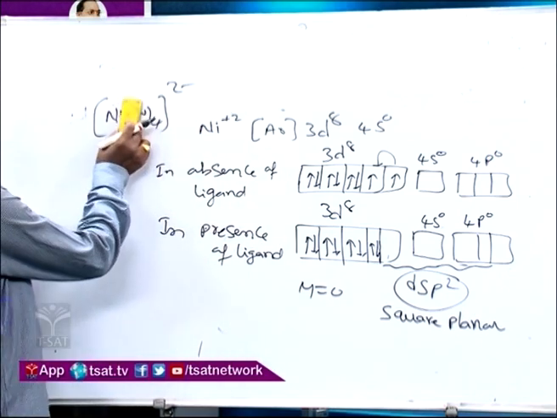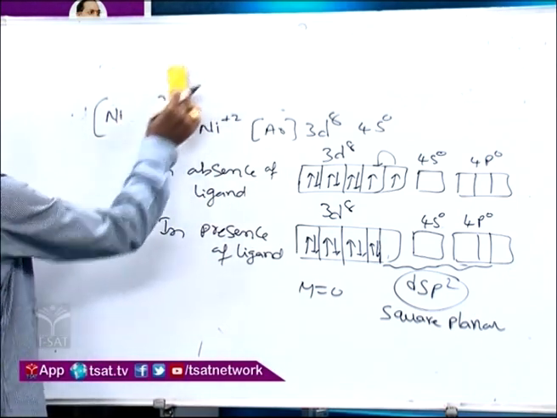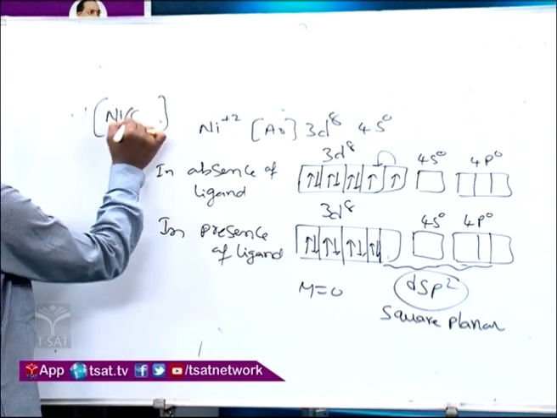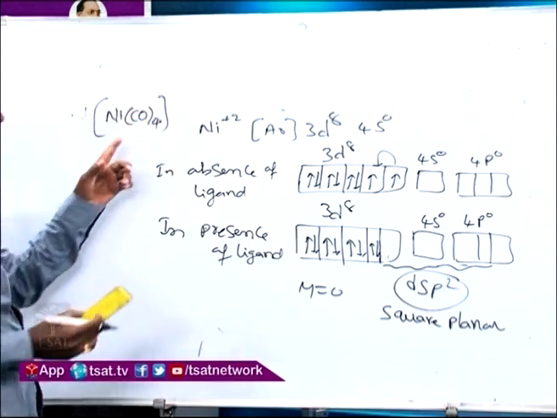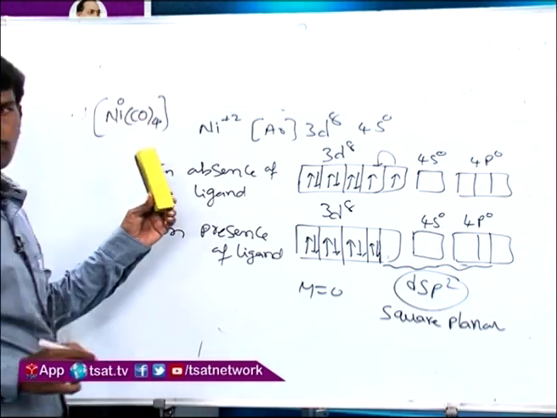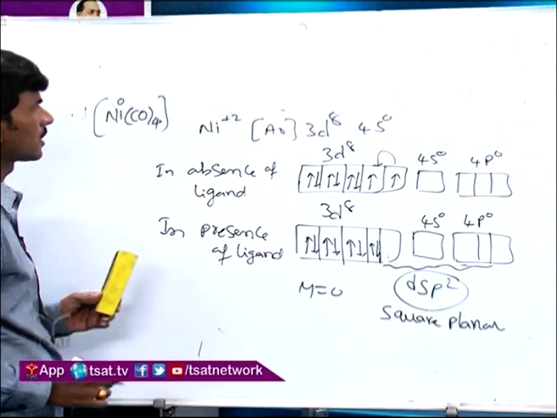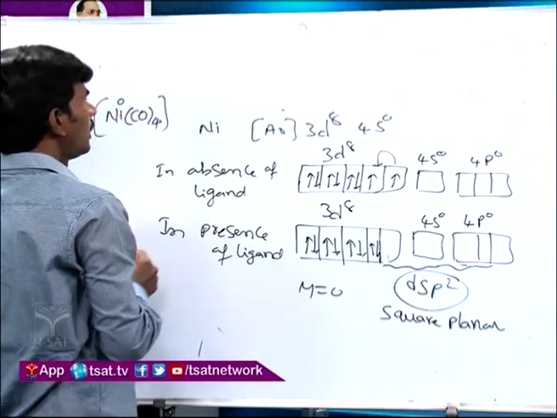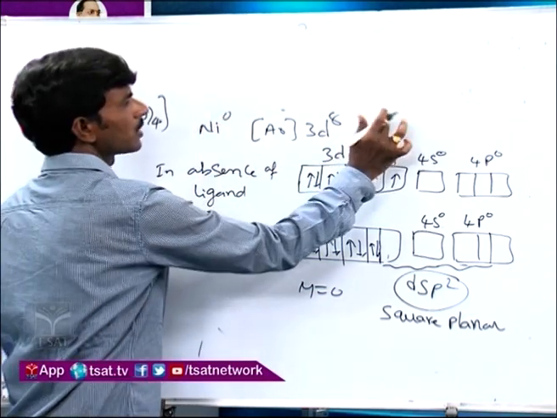Let us see another example of a tetra-coordinated complex, tetracarbonyl nickel. Here nickel is in 0 oxidation state, and CO is the carbonyl ligand. So nickel 0 will be 3d8 4s2 configuration.